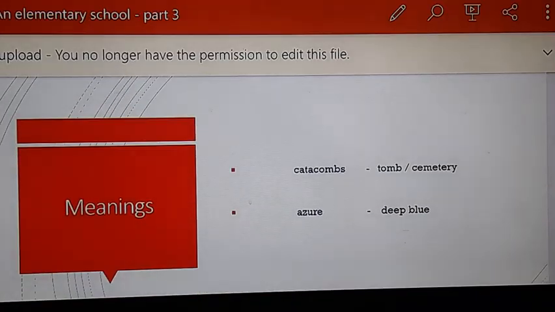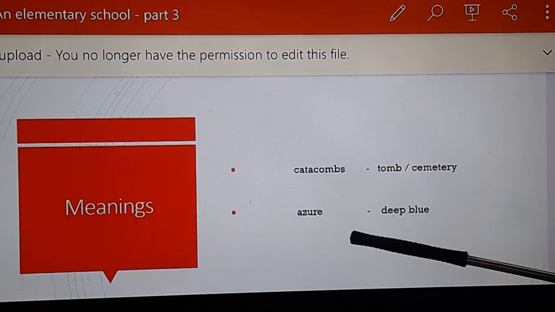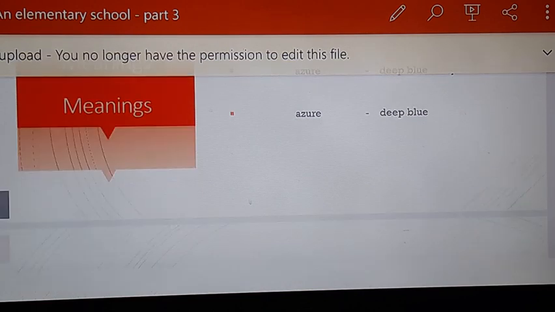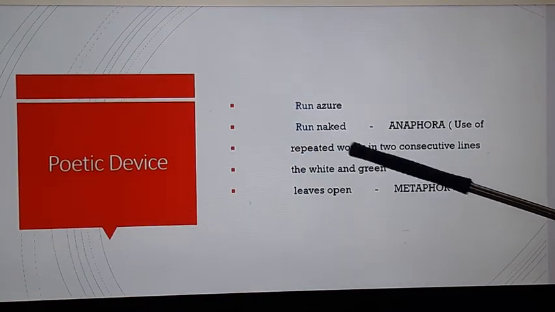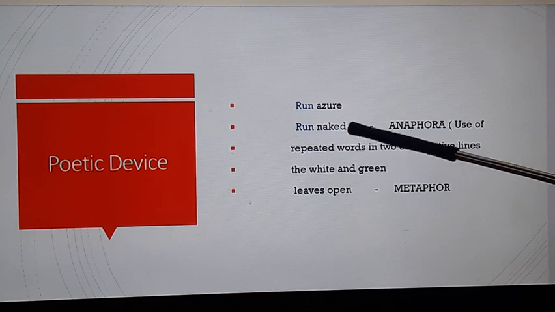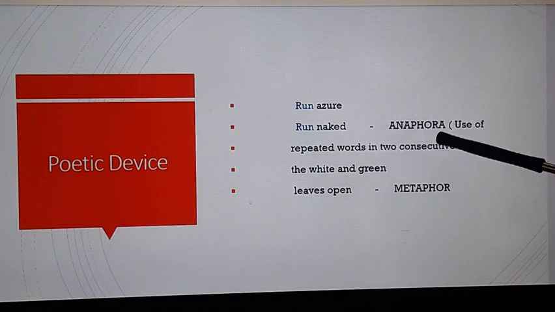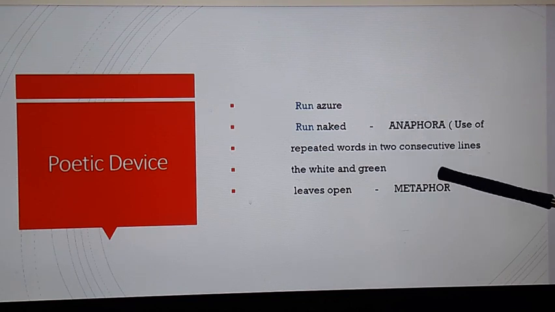See here in the fourth stanza, what is the meaning? Catacombs: tomb, cemetery. Azure: deep blue. Then the poetic device: run ashore, run naked. This is one line's beginning, this is another line's beginning. It is known as anaphora. Have you heard about anaphora?